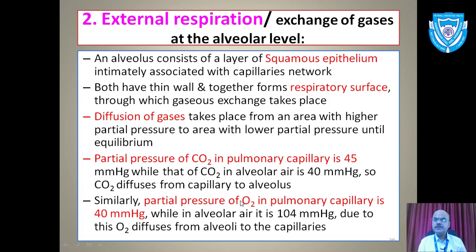Similarly, the partial pressure of oxygen in the pulmonary capillary is 40 mm of mercury, while in the air we will have 104 mm of Hg.